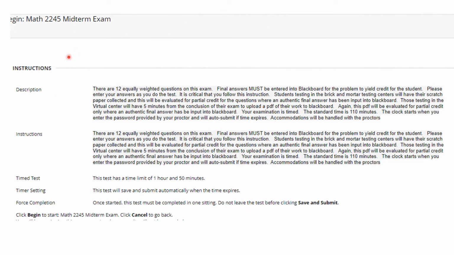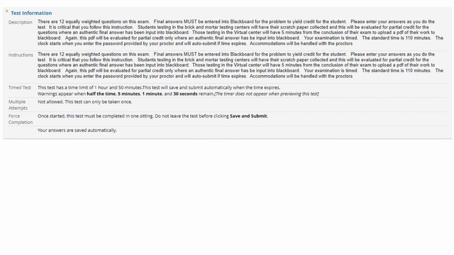Now we're going to go through the solutions to the exam. There were 12 equally weighted problems, and you had an hour and 50 minutes. There was one attempt on this, and you were also dealing with the accommodations. You dealt with the proctors on the accommodations, either in the brick and mortar facilities or in the virtual testing center.